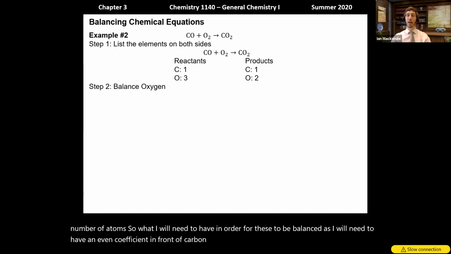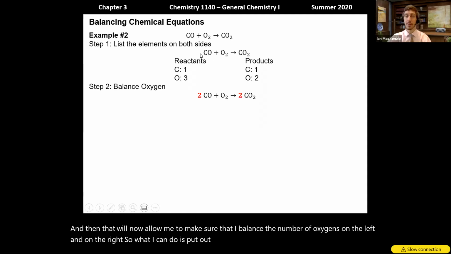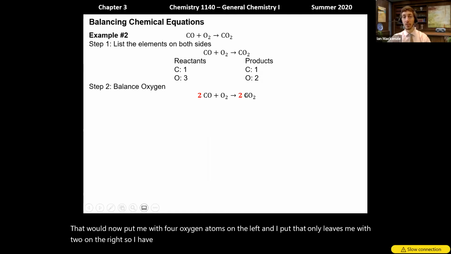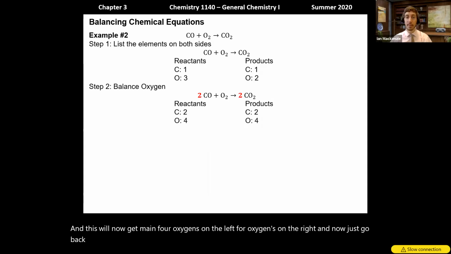And then that will allow me to balance the number of oxygens on the left and on the right. So what I can do is put a 2 in front of carbon monoxide. That would now put me with 4 oxygen atoms on the left, and that only leaves me with 2 on the right, so I have to place a 2 coefficient in front of carbon dioxide, and this will now get me 4 oxygens on the left, 4 oxygens on the right. And now I'll just go back and double check to make sure that carbon is still balanced, and it turns out the carbon is still balanced in this case.